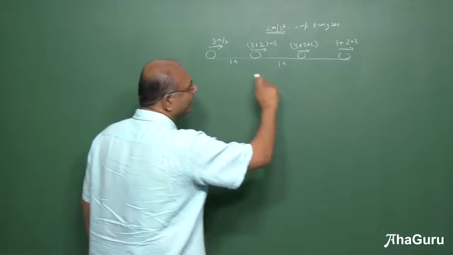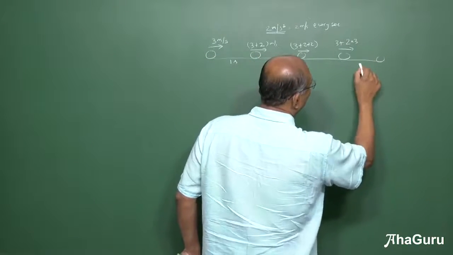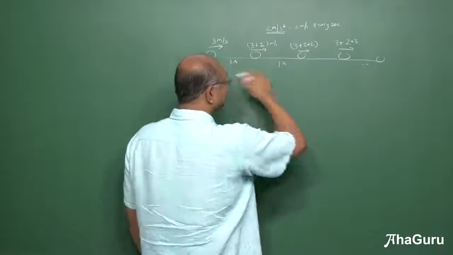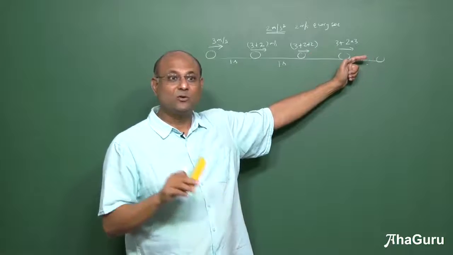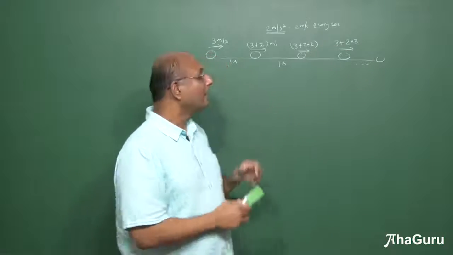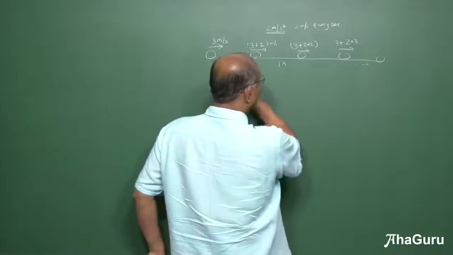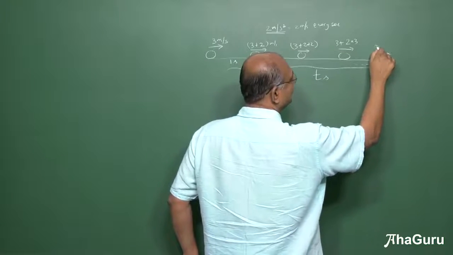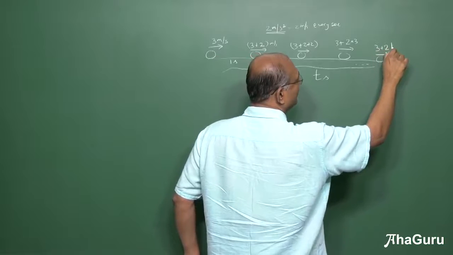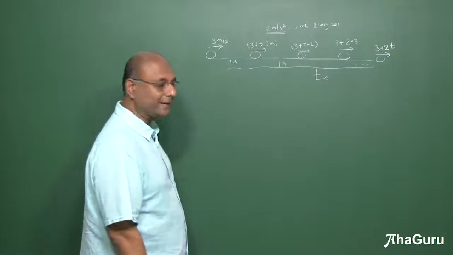Okay, so if I kept going like this after a long time, let us say 10 seconds, what will the velocity be? 3 plus 2 into 10. Suppose I was traveling for t seconds. What is the velocity there? 3 plus 2 into t meters per second.